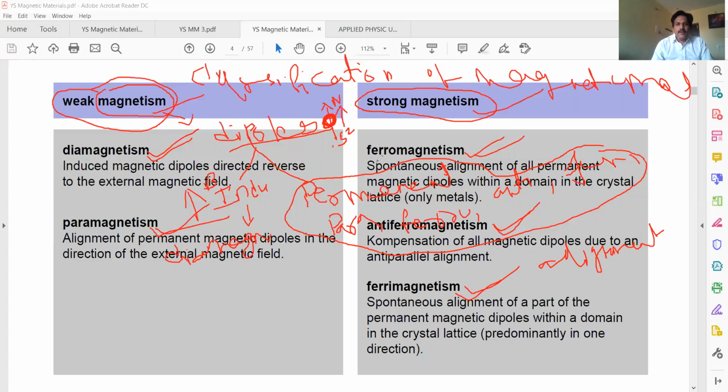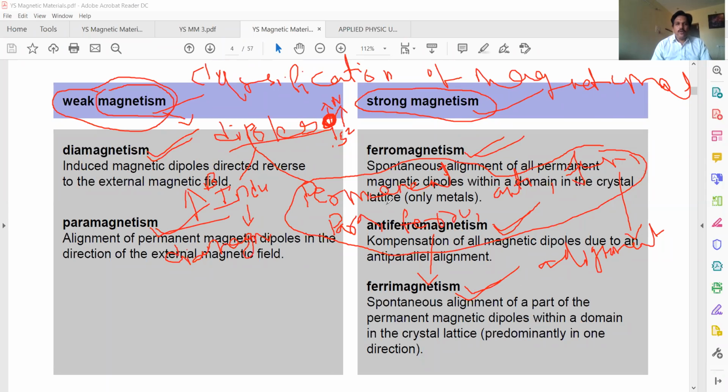Among these four, para, ferro, antiferro, and ferri, two will show very strong magnetism. If we compare these four, which shows the strong magnetism? The strong magnetism is shown by ferromagnetic as well as ferrimagnetic materials.